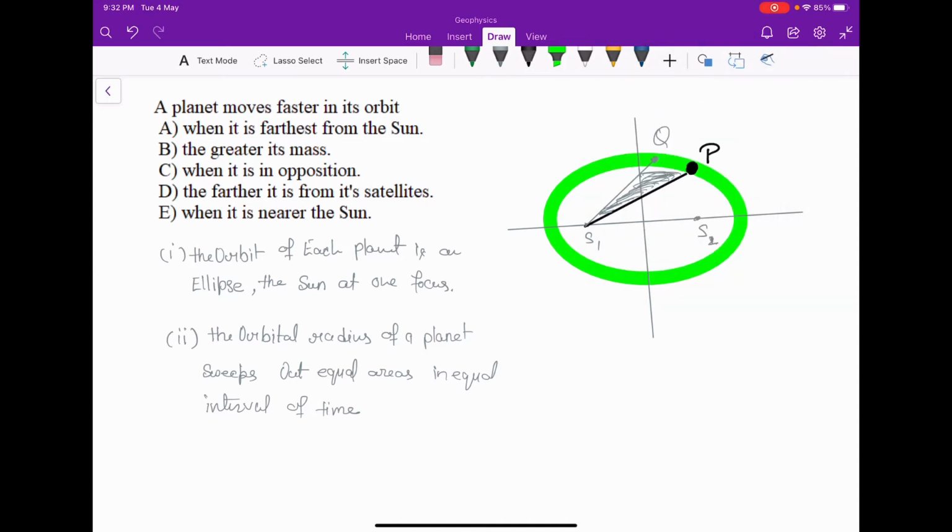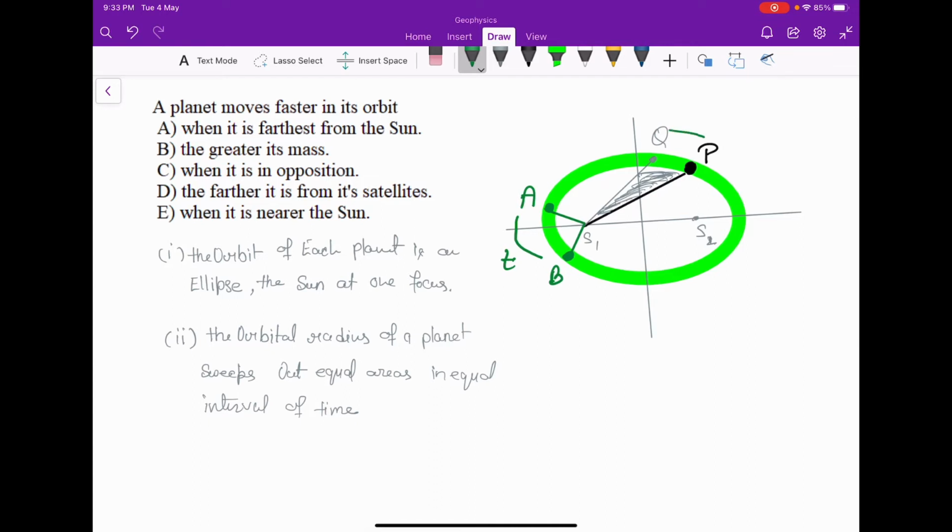In another situation, suppose the planet is at point A and this is another point B, and we join A to S and B to S. If the planet takes time t to move from A to B, and the same time t to move from P to Q, then the area S1AB will be equal to S1PQ. So the area will be the same.